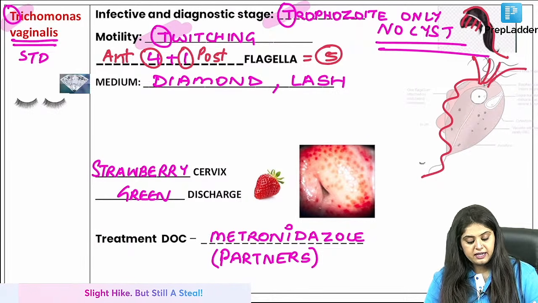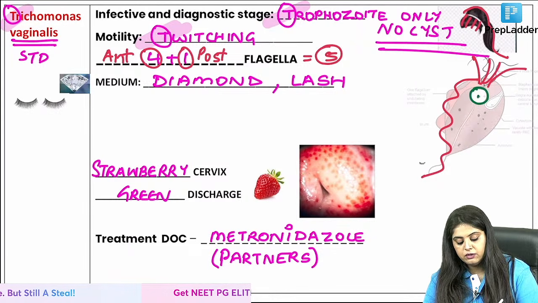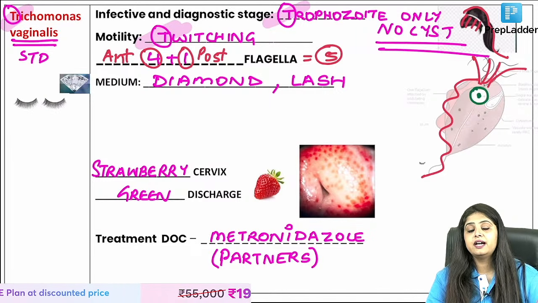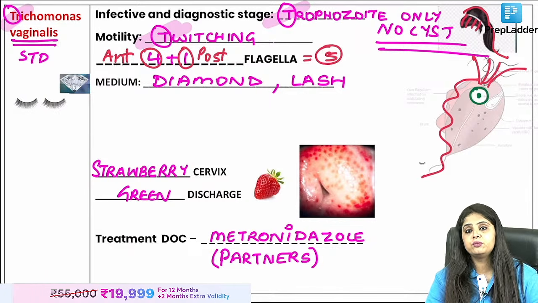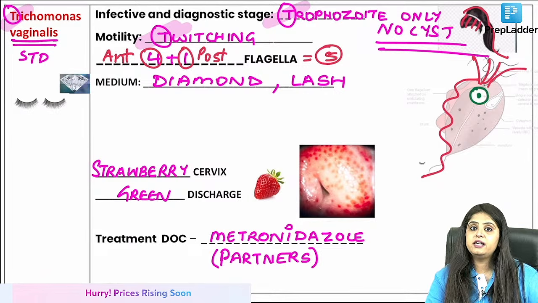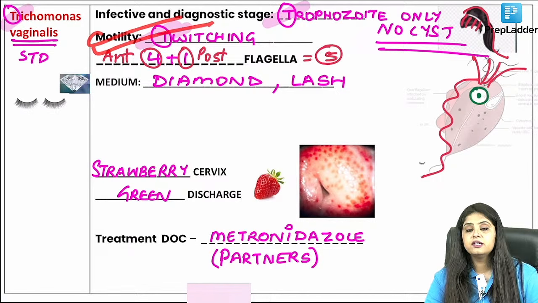Don't mess up. Thereafter, how many nuclei? Only 1 nucleus. Dadaji was like Dadaji again and again, 2 eyes. So you will remember Giardia had 2 nuclei in the trophozoite. Trichomonas has only 1 nucleus in the trophozoite. What is the motility? Dadaji, Giardia, falling leaf motility, Trichomonas, twitching motility.